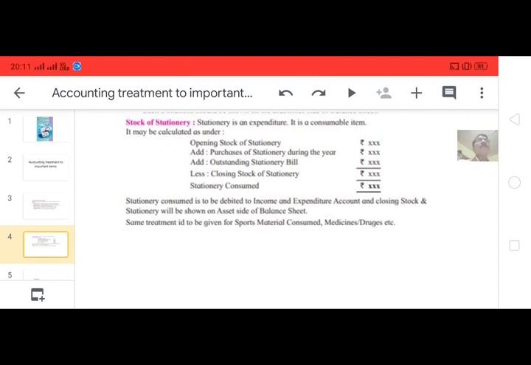To that amount we have to add purchase of stationery during the year. That is, last year's stock of stationery, to which this year's purchases of stationery are added. And suppose some stationery bill is still outstanding, the outstanding stationery bill, if any, also is to be added, and out of that we see how much stationery is still in hand of our business.